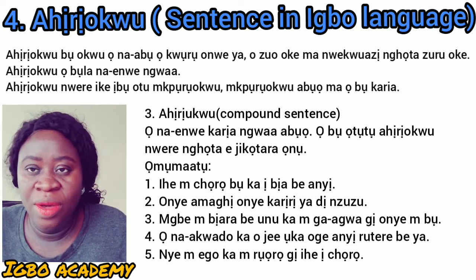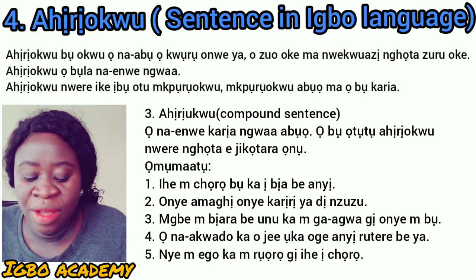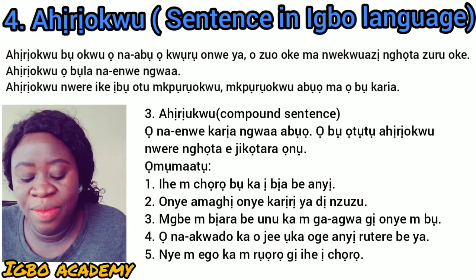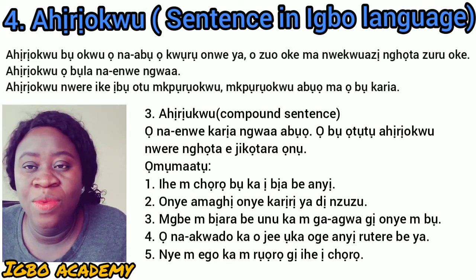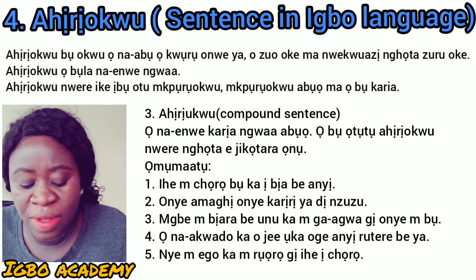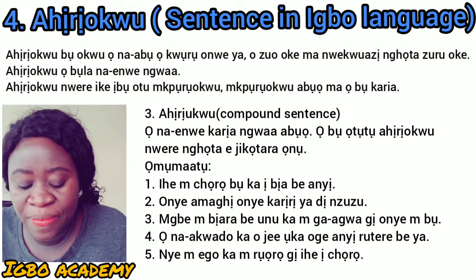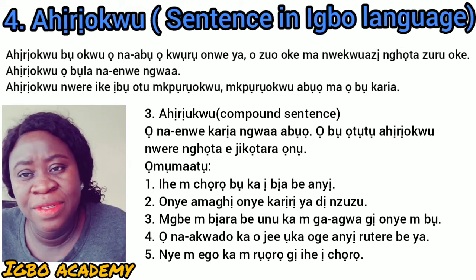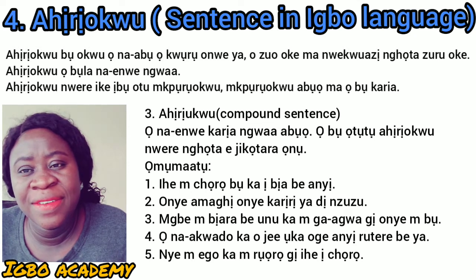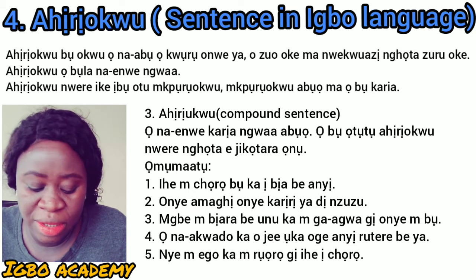Want is a verb, is a verb, come is a verb. So it has more than two verbs in it. Ihe m chọrọ bụ ka ị bịa be anyị. So this is a sentence that has more than three verbs, and it's called a compound sentence.